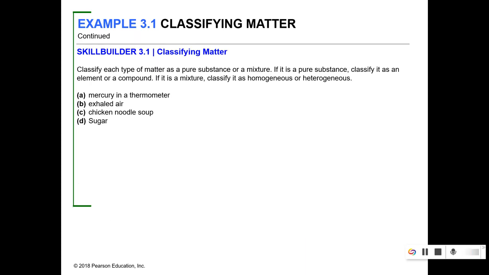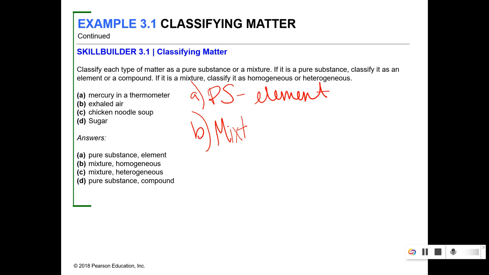Okay, let's try some more. A, mercury. Mercury is Hg, which is a pure substance, and that's an element. B, exhaled air. That is a mixture, and it's homogeneous. C, chicken noodle soup is also a mixture, but it's heterogeneous. So I specifically don't like celery, or at least the really big pieces of celery in chicken noodle soup, and I will pick them out if they're in there.